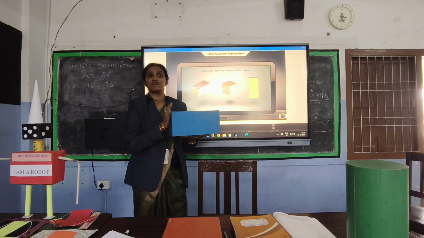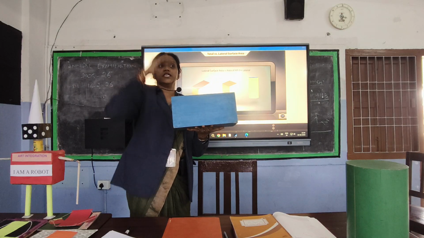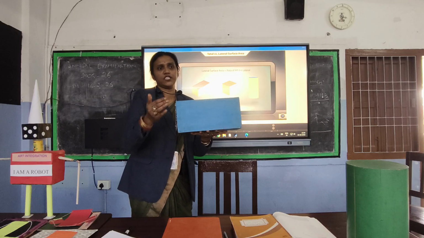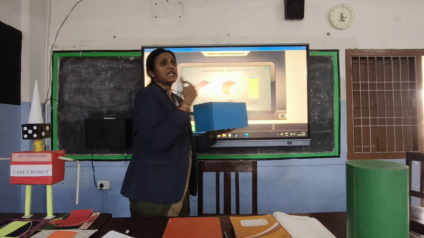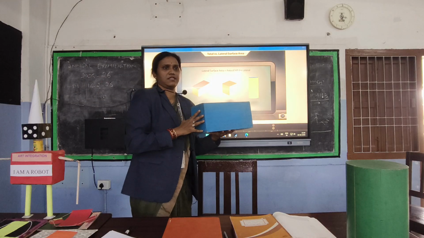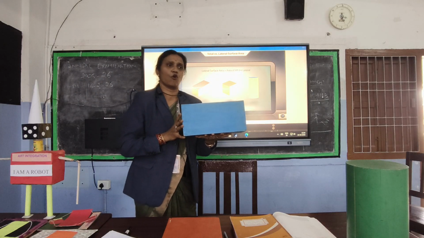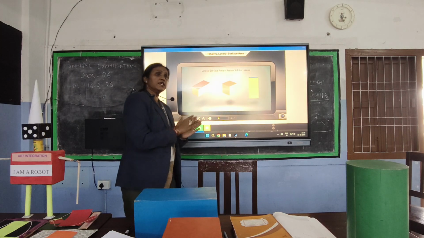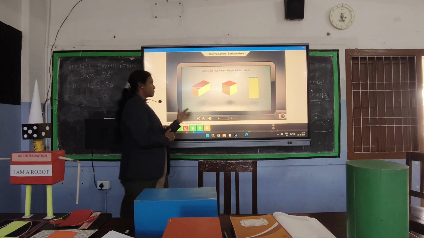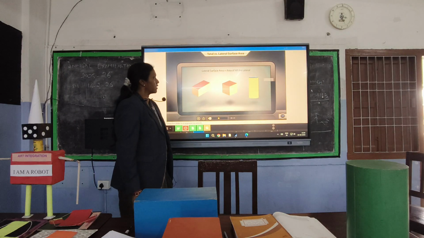So when I say lateral surface area, it means excluding the top and bottom, only the lateral faces. So we can say it is the area of 4 walls. The lateral surface area is also known as the area of 4 walls. Now we will see how to find the total surface area and lateral surface area of a cuboid, a three-dimensional figure.